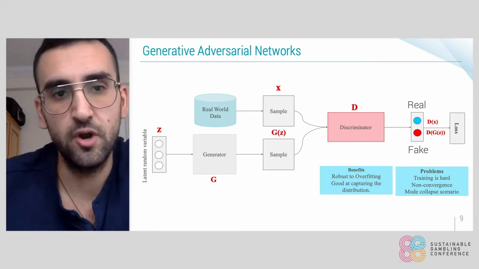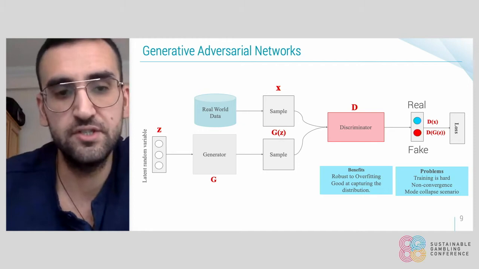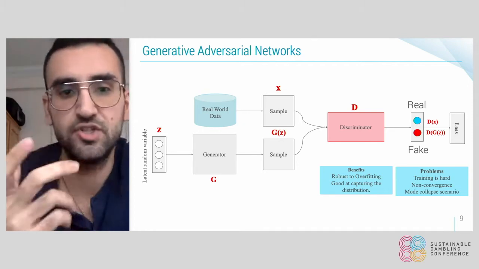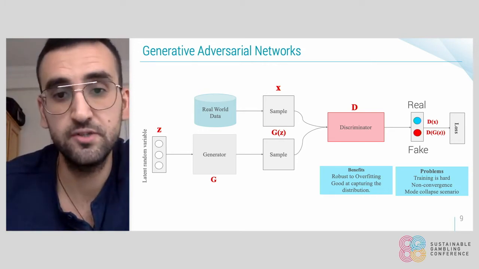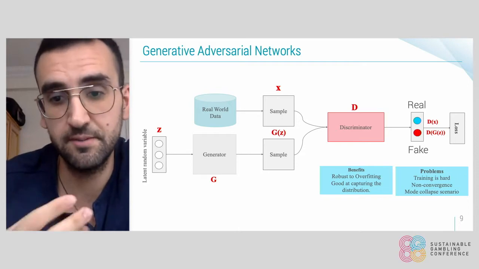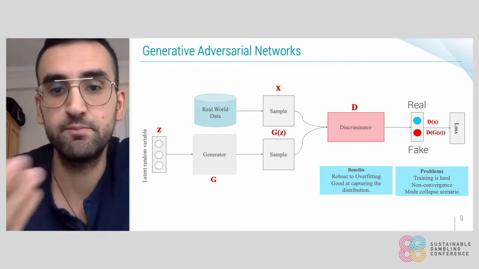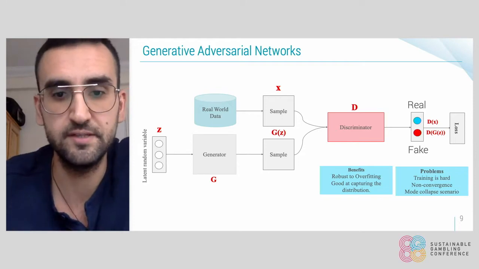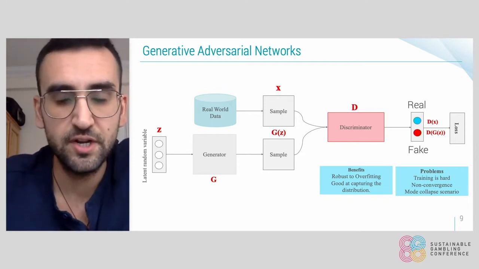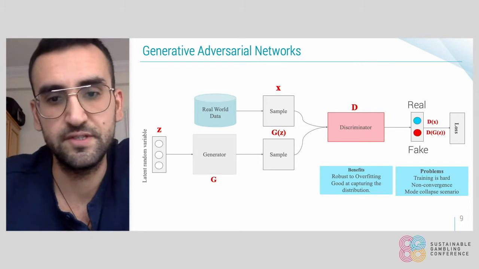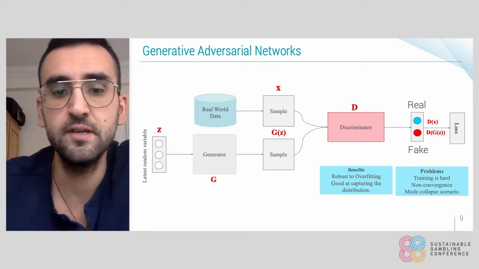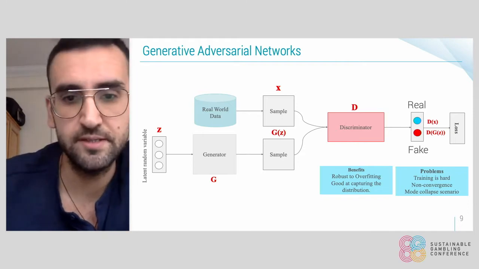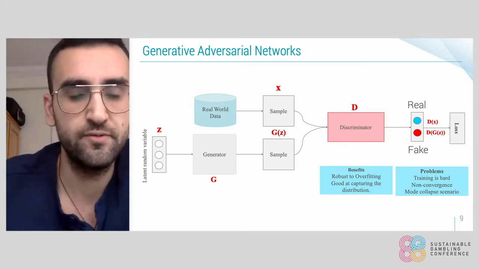They are called adversarial because the generator and the discriminator are trained against each other, since the generator is trying to create data as realistic as possible in order to fool the discriminator, and the discriminator is trying to be as good as possible at detecting the real and the fake data. So that's in general the idea of generative adversarial networks. And they have proven to be very robust to overfitting and very good at capturing the distribution of the data.